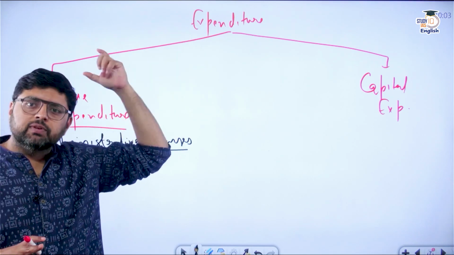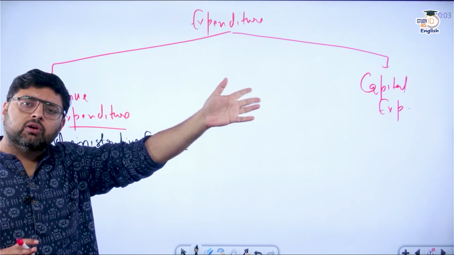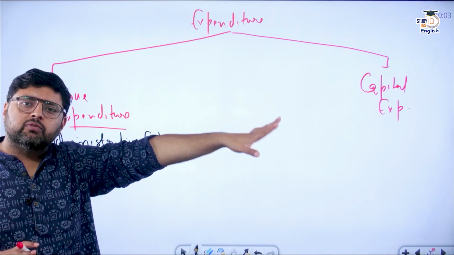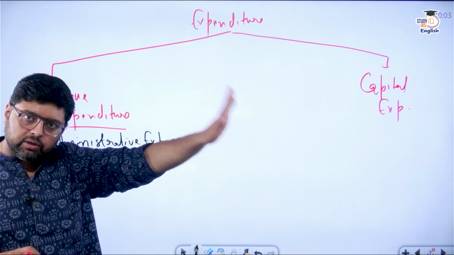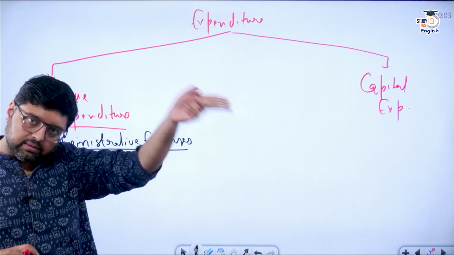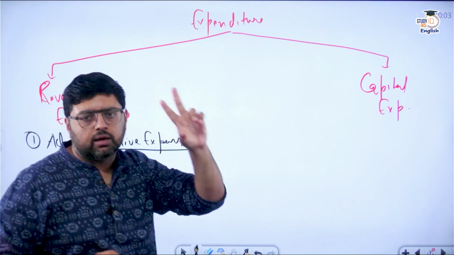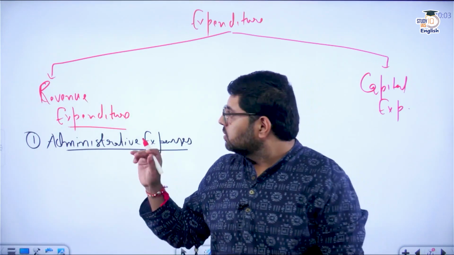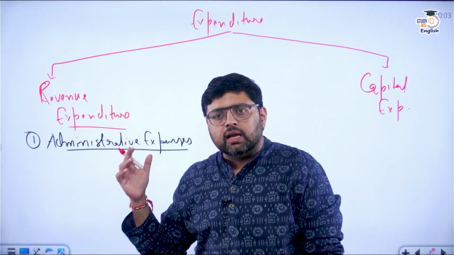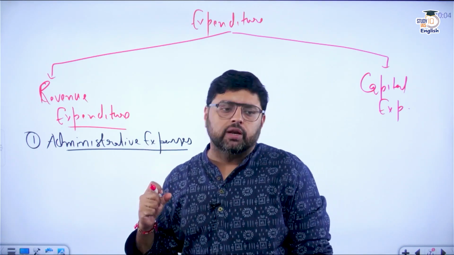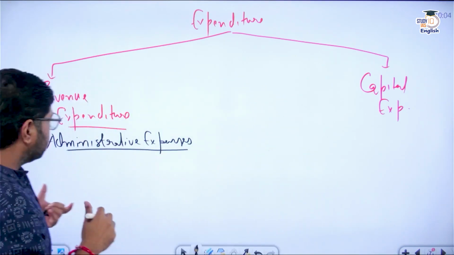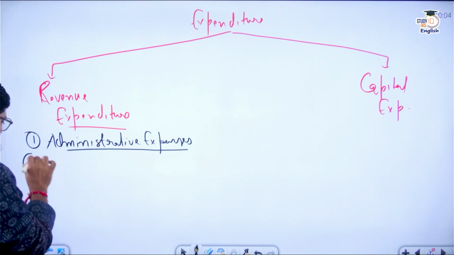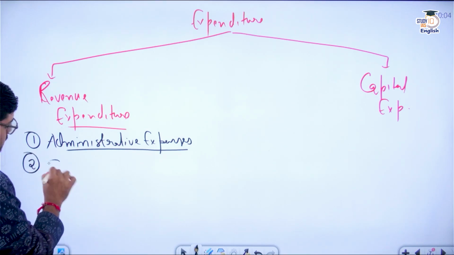So in receipts, we have seen that it is either capital receipt or revenue receipt. They become a part of the Consolidated Fund of India. Once they come into the Consolidated Fund of India, then you will see another thing: whatever expenditure is there also comes from the Consolidated Fund of India. Clear? So administrative expenses. Second, subsidy bills.